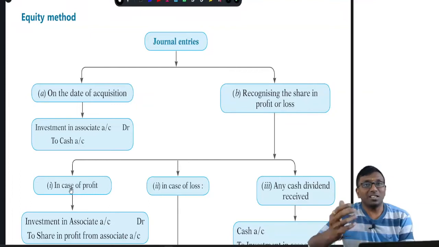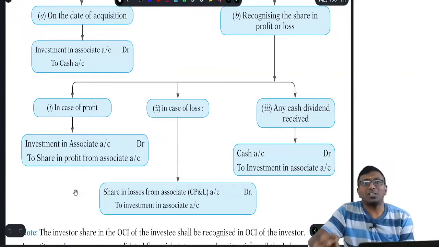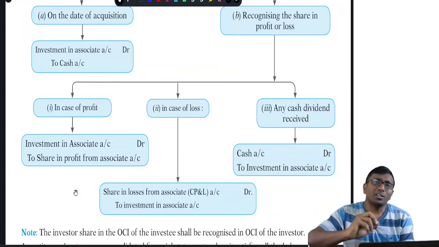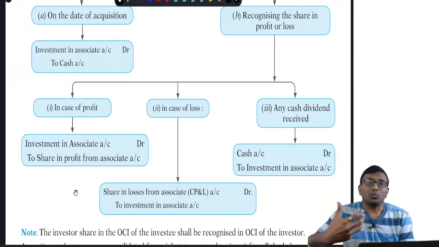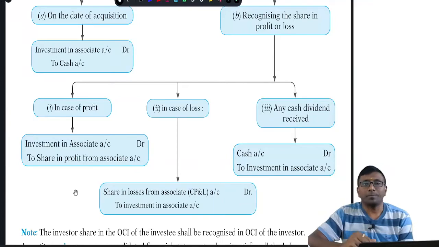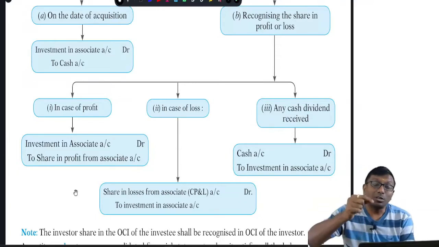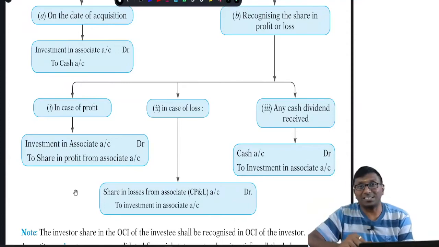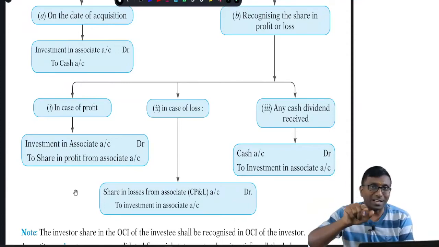Subsequently, on every balance sheet date, what are you supposed to do? There can be three situations. First, the associate or joint venture made a profit. You are supposed to take your percentage of profit. What do you do if they make the profit? Investment in associate or joint venture account debit, and credit share in profit of the associate or joint venture. This will be part and parcel of the consolidated profit and loss, above the taxation, above the tax expense. Above that, you are supposed to present it.